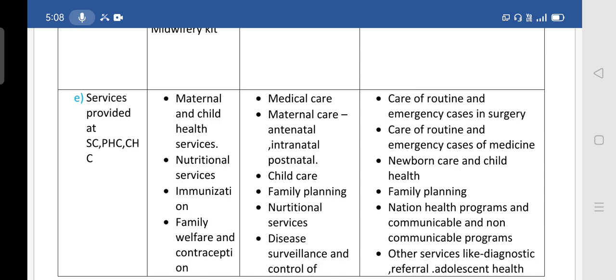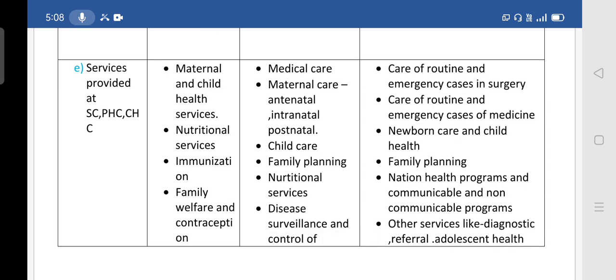So medicine and surgery care is provided routinely at the CHC level. Then newborn care and child health facilities are also provided at the community health center.